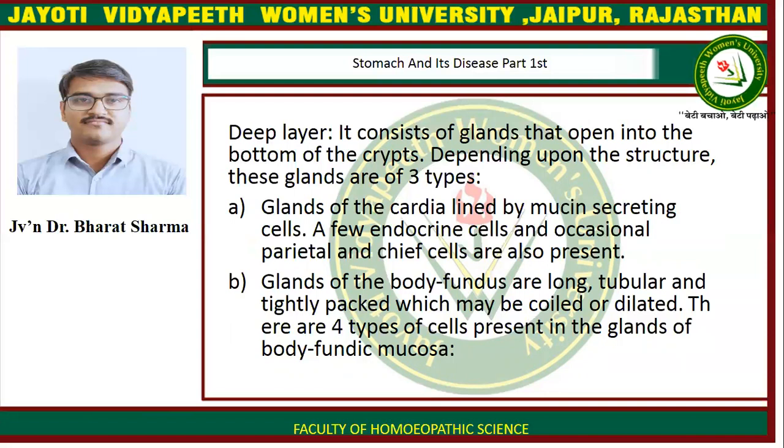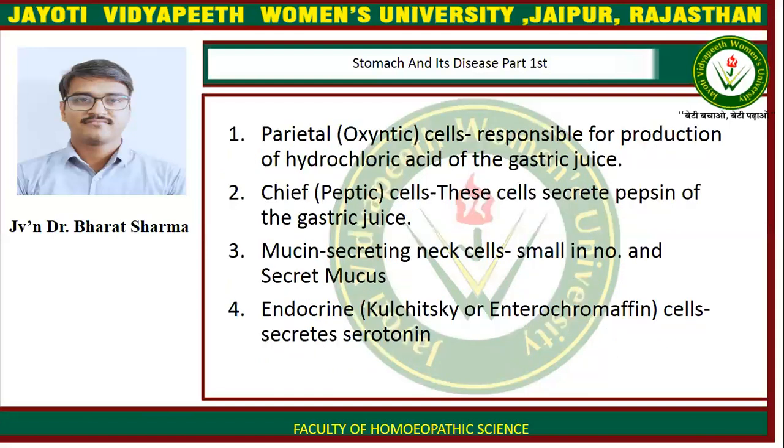Depending upon the structures, these glands are of three types. Glands of cardia are lined by mucin secreting cells, a few endocrine cells, and occasional parietal and chief cells are also present there. Glands of the body and fundus are long, tubular, and tightly packed, which may be coiled or dilated. There are four types of cells present in the glands of the body or fundic mucosa.